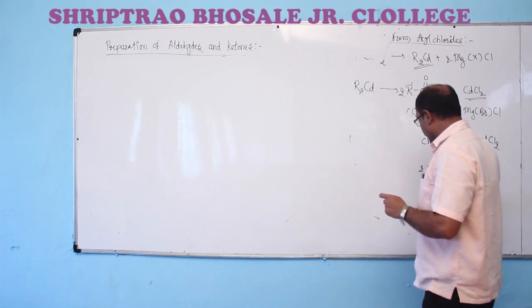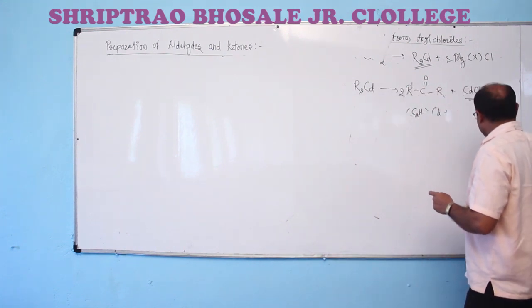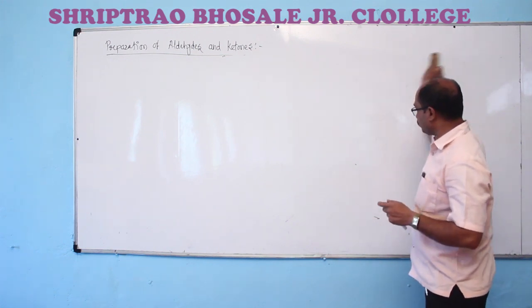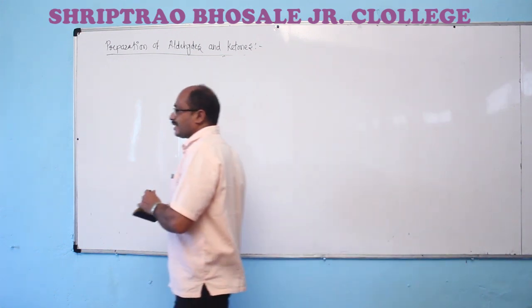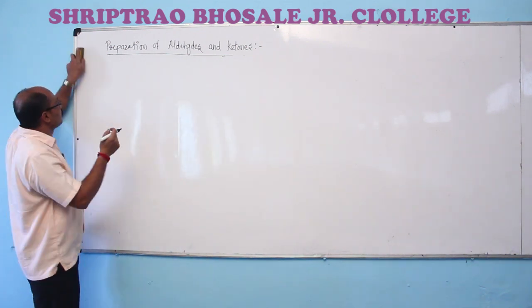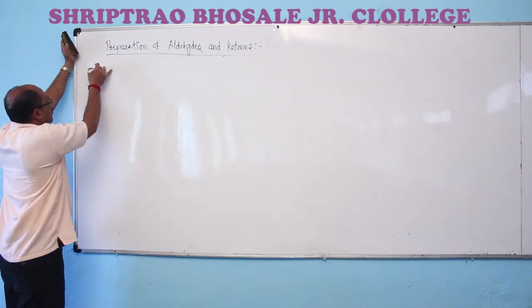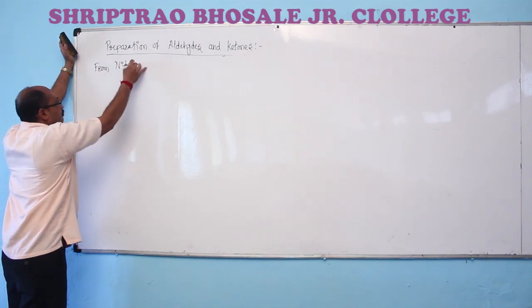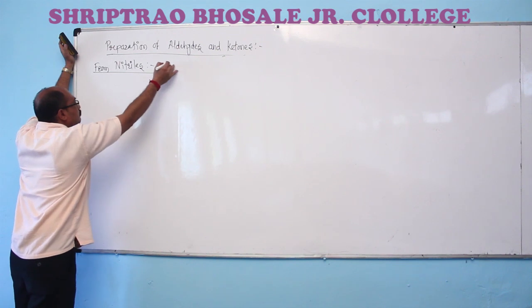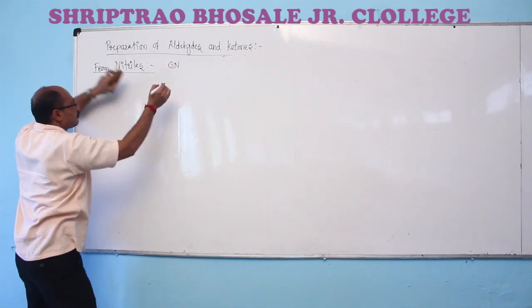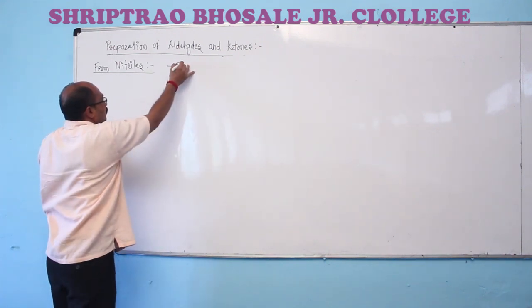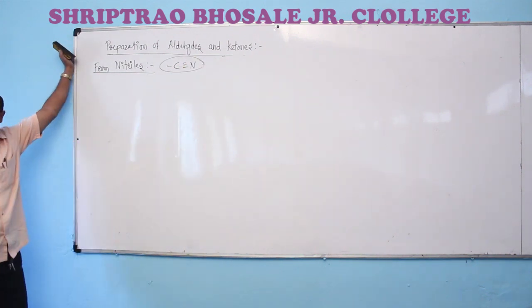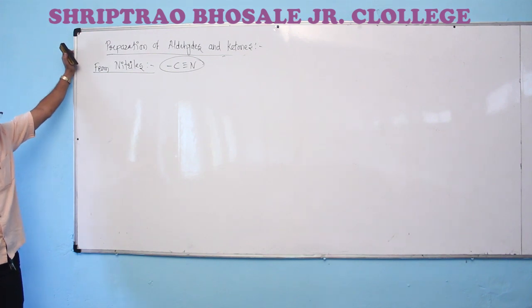The next is the formation of aldehydes and ketones from nitriles. Nitriles are also known as cyanides in the common system.